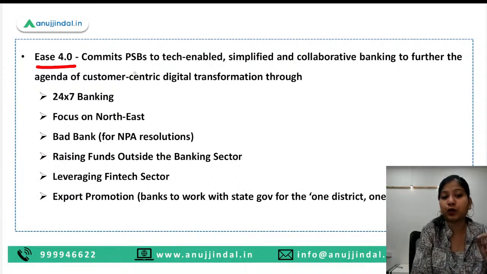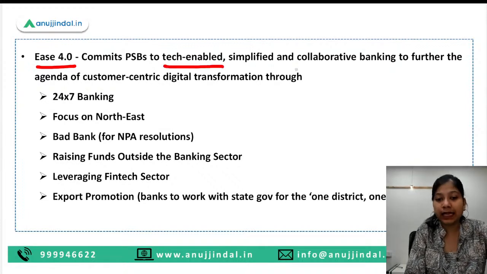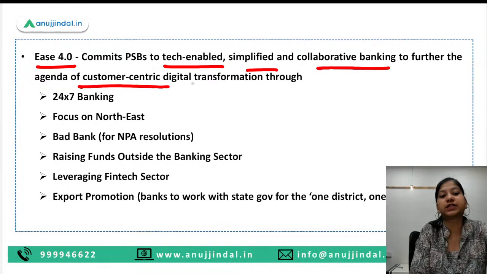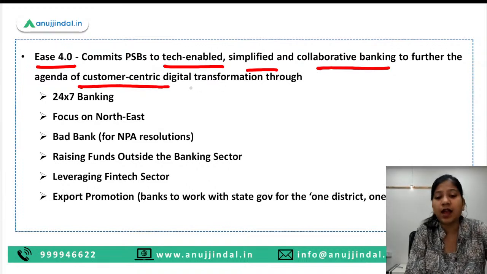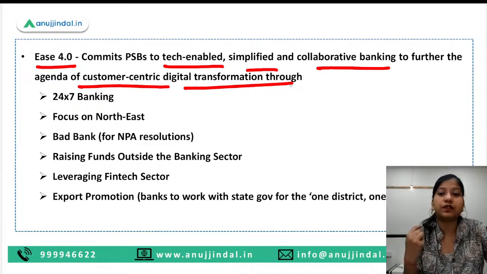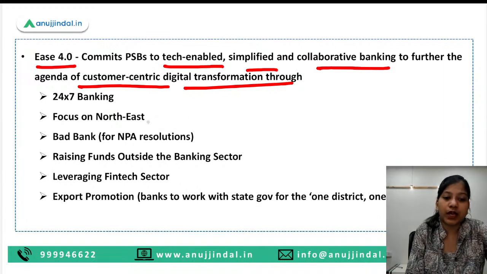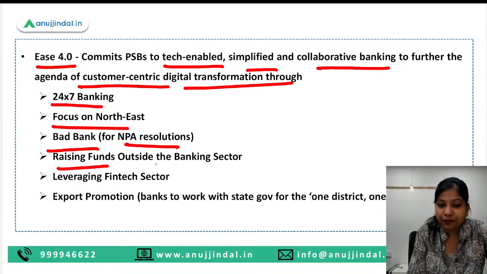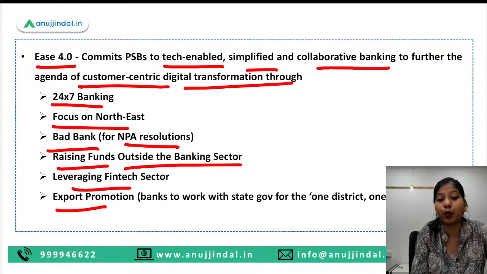EASE 4.0 focuses on tech-enabled, simplified, and collaborative banking to further the agenda of customer-centric digital transformation of the public sector banks. So here we have 24/7 banking, focus on the northeastern region, bad bank creation for NPA resolution, raising funds outside the banking sector, leveraging the fintech sector, and export promotion.